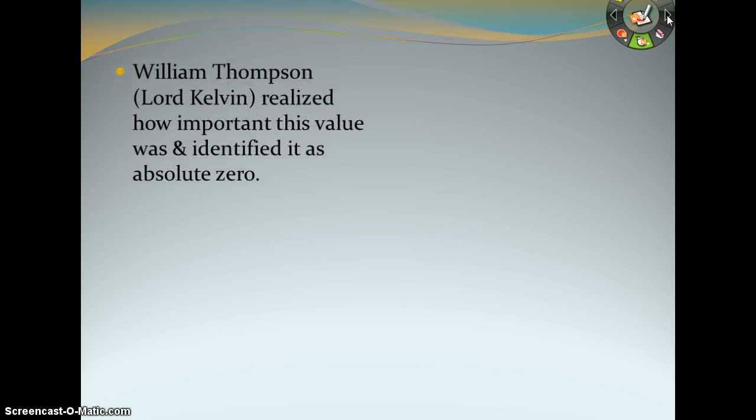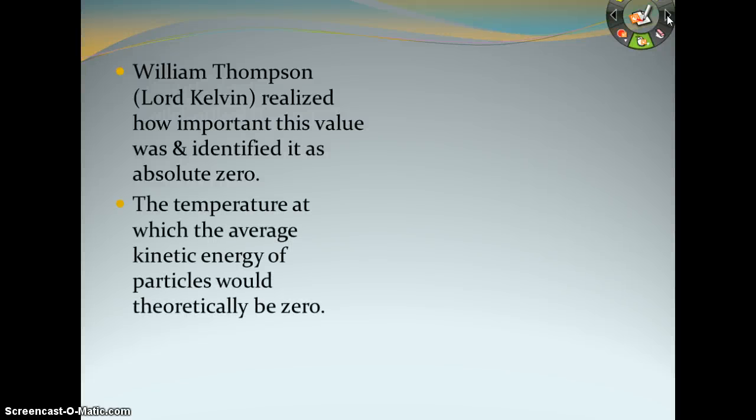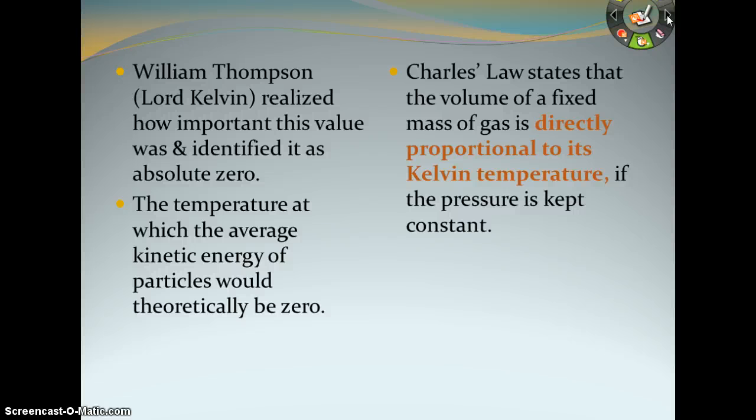And that is because Lord Kelvin realized how important this value was and identified it as absolute zero. This is the temperature at which the average kinetic energy of the particles would theoretically be zero. So kinetic is moving, so the moving energy of the particles is going to be zero. That means the particles are going to stop, theoretically. Charles's law states that the volume of a fixed mass of gas is directly proportional to its Kelvin temperature. So for these gas law problems, we need our temperature in the Kelvin unit. This is only if the pressure is kept constant.